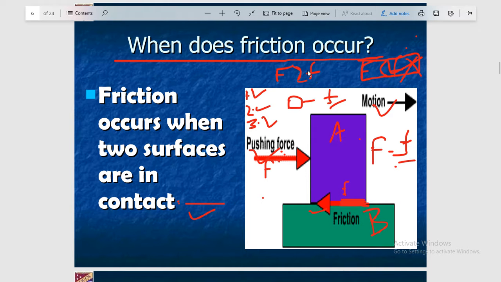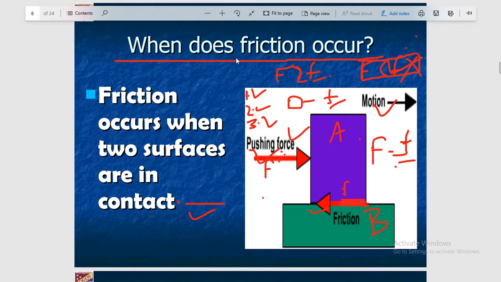If we are talking about the magnitude, the pushing force must be either greater than or equal to the friction. If the pushing force is equal to the friction, there is no motion but force is applied, and if the pushing force is greater than the friction, there will be motion in the direction of the pushing force.